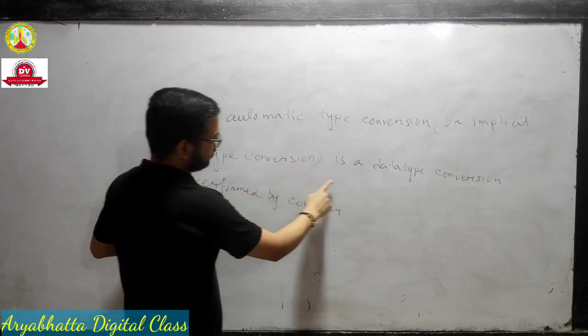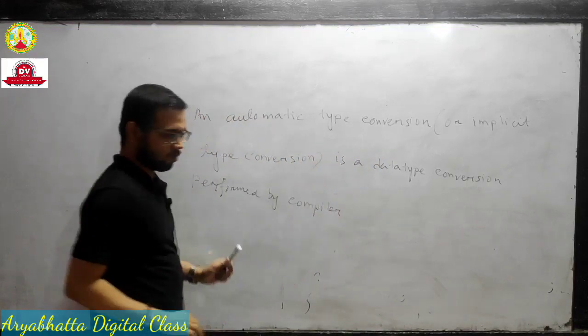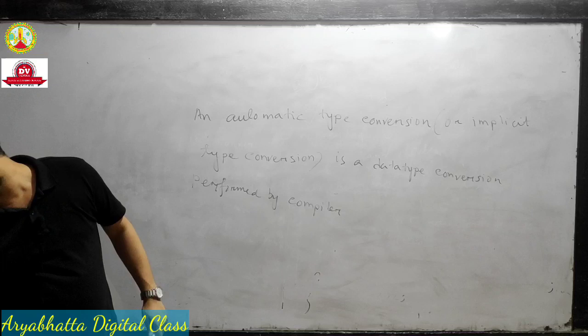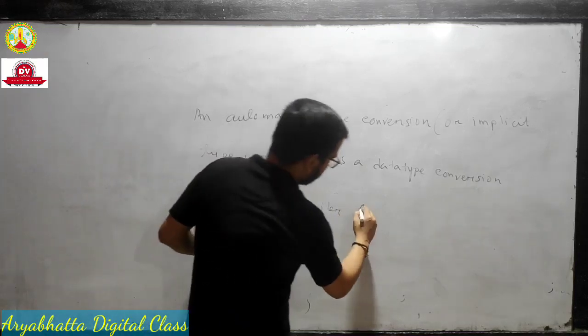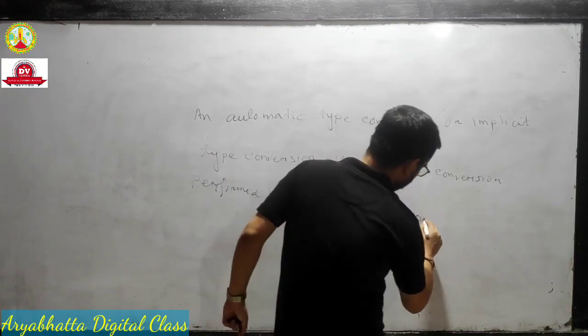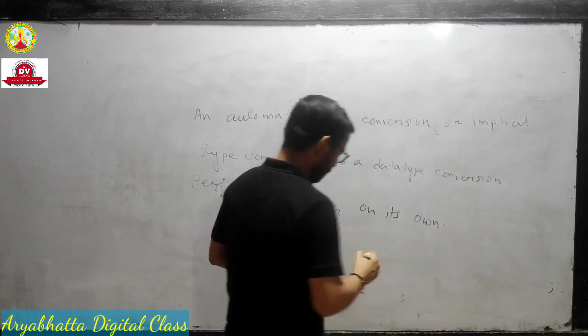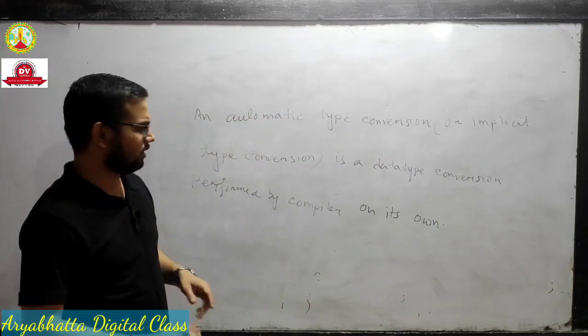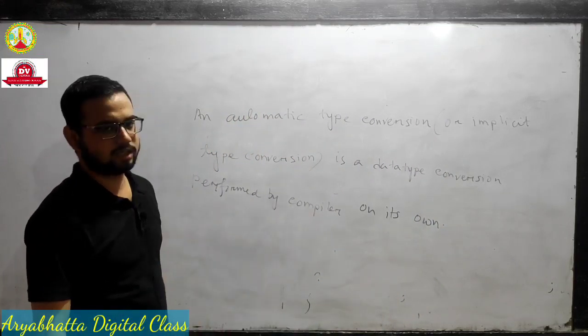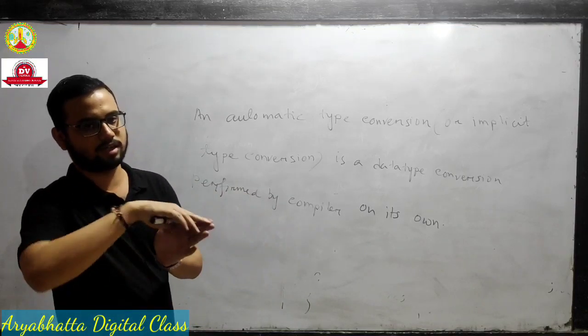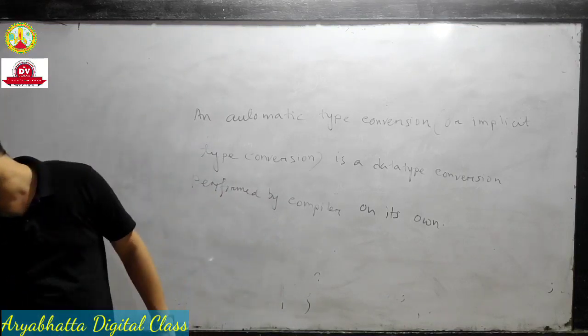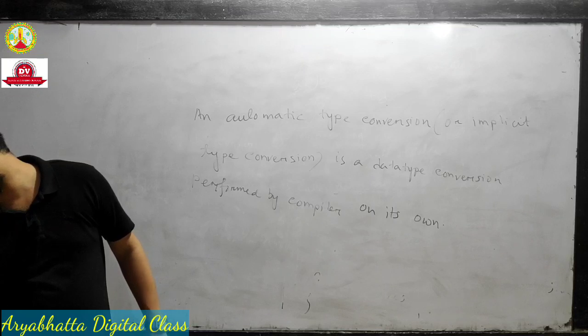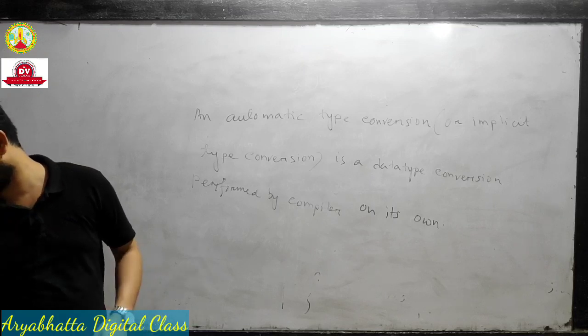Implicit type conversion is a data type conversion performed by the compiler on its own. On its own means the compiler automatically converts the data type to another type.